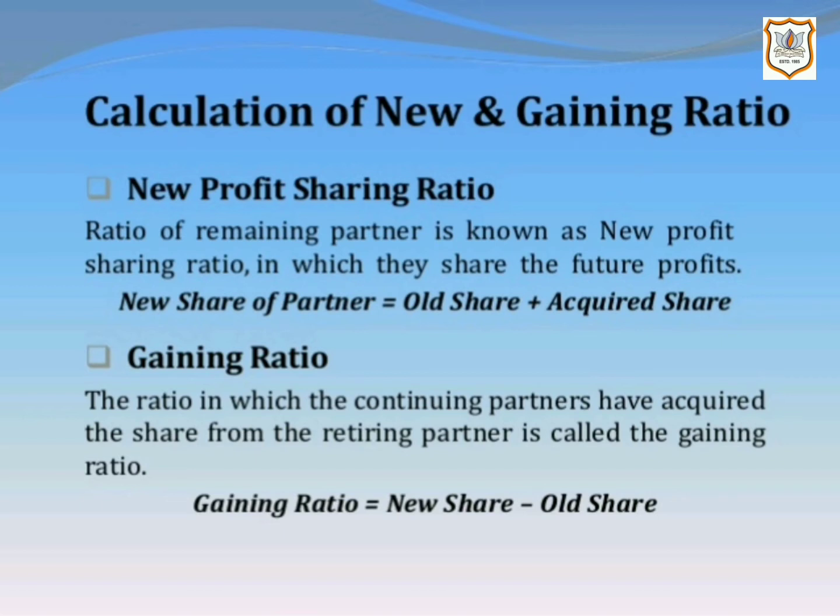Just as we calculate the sacrificing ratio on admission of a new partner, gaining ratio is calculated on retirement or death of a partner. Calculation of gaining ratio is necessary for adjusting the retiring partner's share of goodwill. Remaining or continuing partners will compensate the retiring or outgoing partner by payment of goodwill in their gaining ratio.